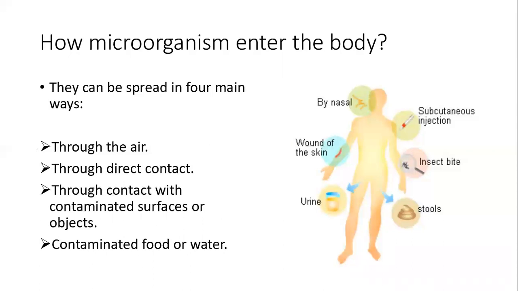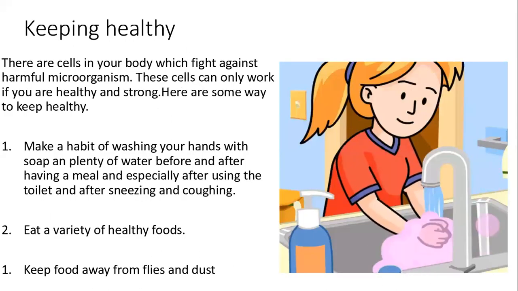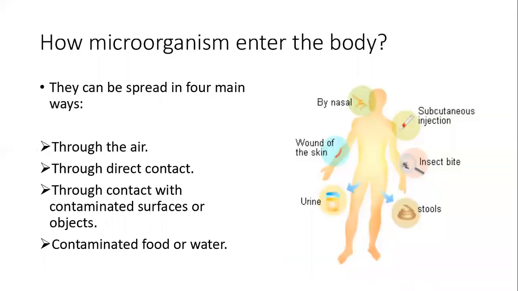How microorganisms enter the body: through the nose, through injury, urine, stools, insect bites, through injection. They can be spread in four main ways: through air, through direct contact, through contact with contaminated surfaces or objects, and through contaminated food or water. These are the ways through which they affect our bodies.